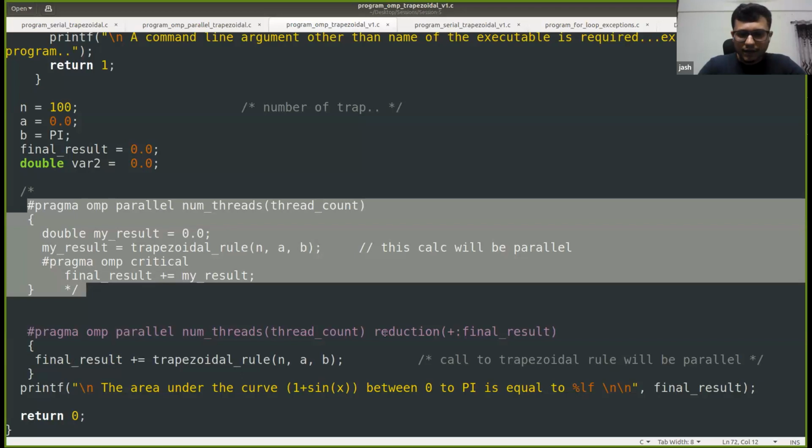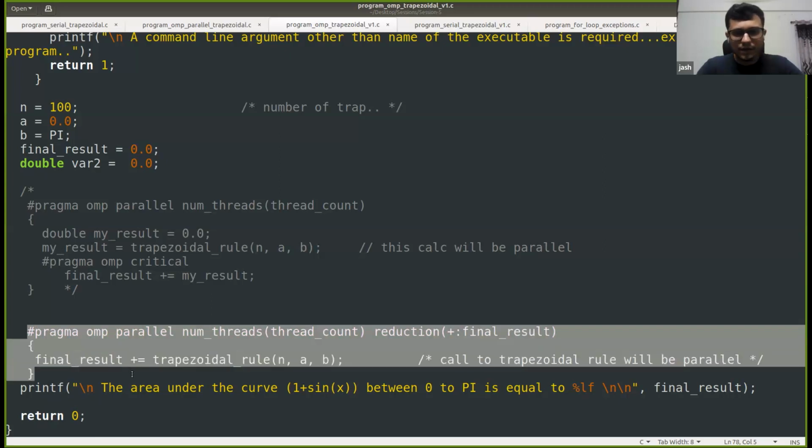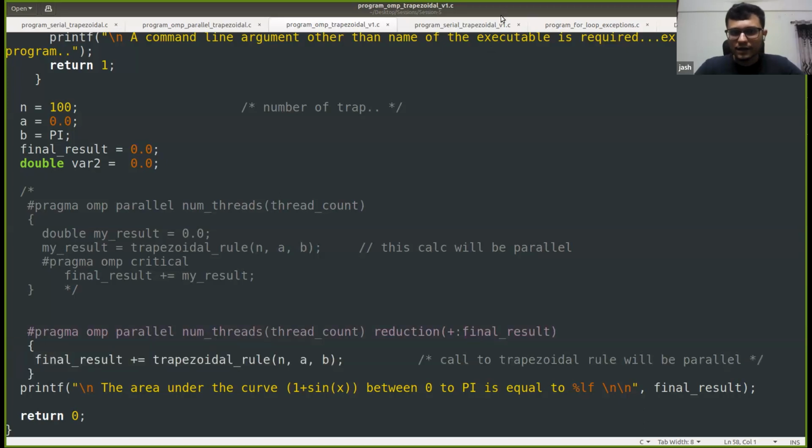So this entire thing we can write in a better way using this reduction. And yes, we need to specify the operator and the variable on which we are performing the reduction. So that is the crux of this reduction. I hope you understood this part. Okay, assuming that there are no further questions, let us move ahead with our slides.